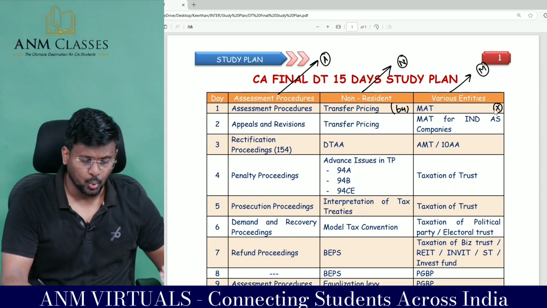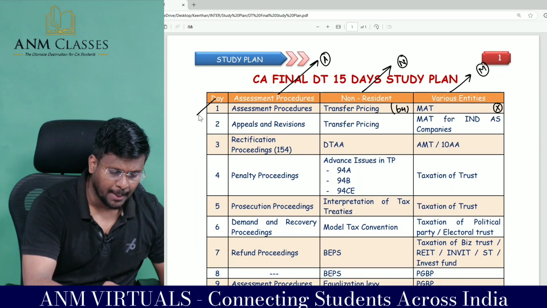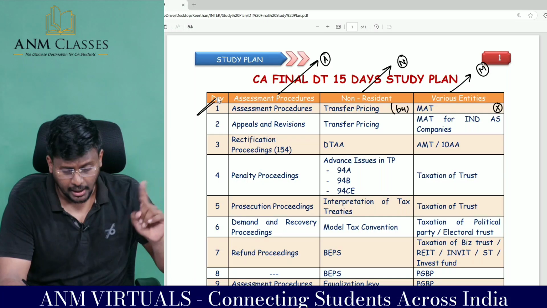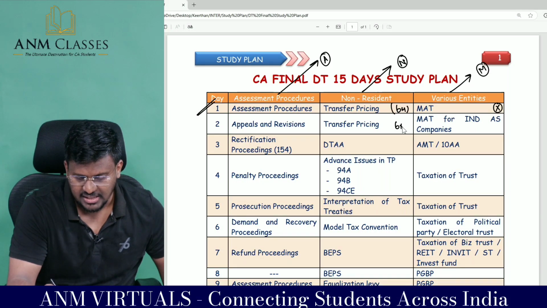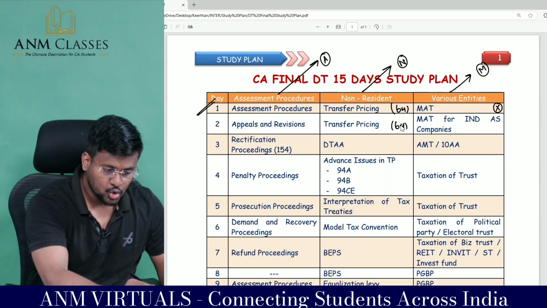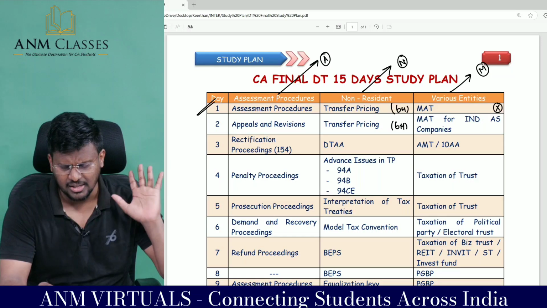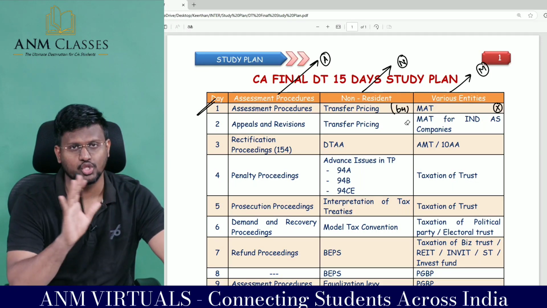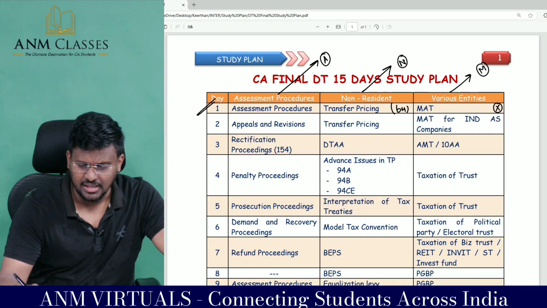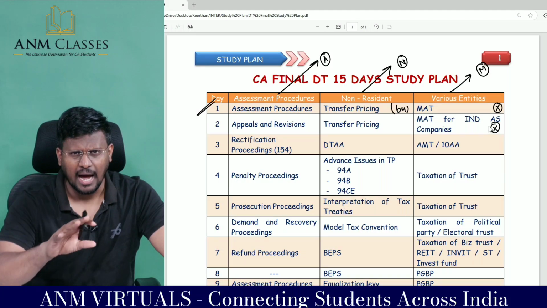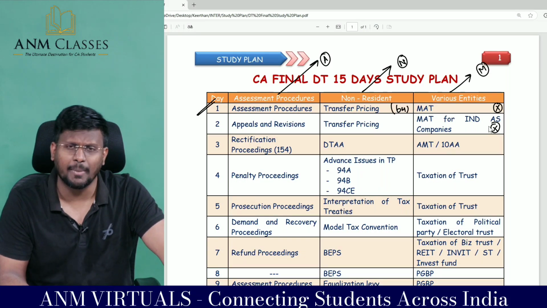Then on day 2, from the assessment area you can prepare appeals and revisions. Again redo transfer pricing. This is a 6 mark area for examination. So once you are thorough with transfer pricing, you can ensure those 6 marks. And here MAT for Ind AS company is there. Sir, either they will ask normal MAT or MAT for Ind AS company.